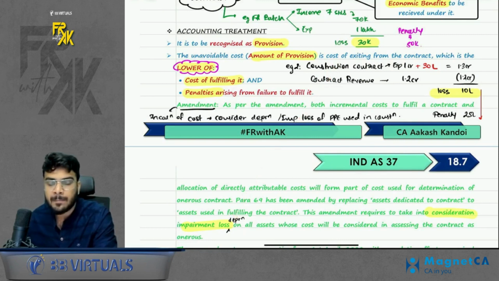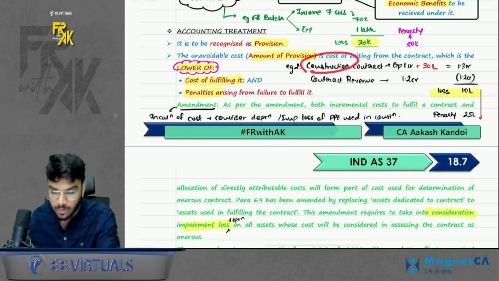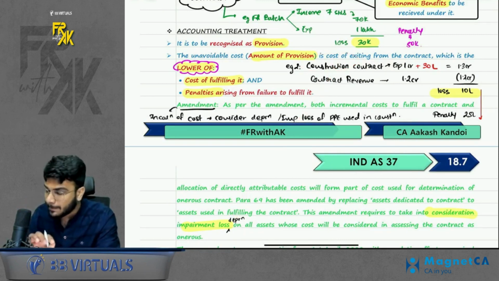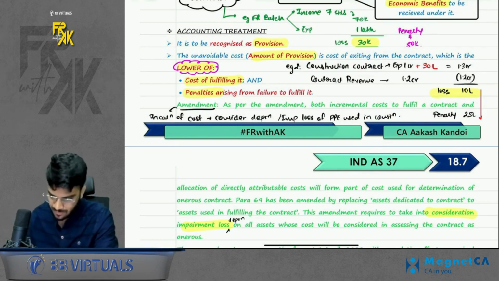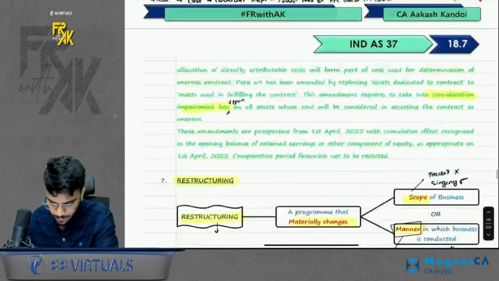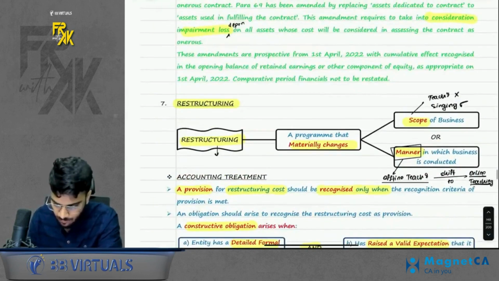If any PPE was used, let's say in construction we used bulldozers and everything, so the depreciation of bulldozer and impairment loss of disposal will also be considered here. Do remember. Achha, further, next point is restructuring. What is the meaning of restructuring?